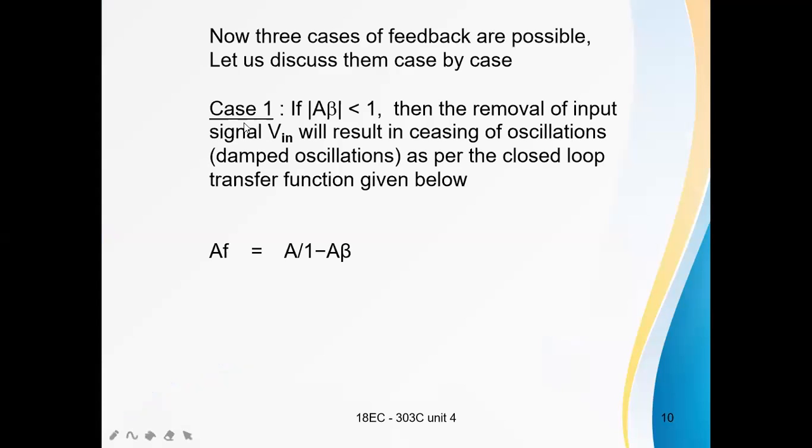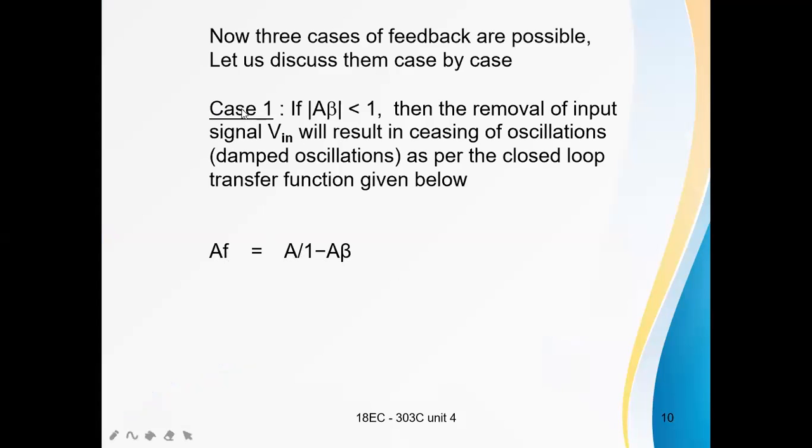See, for case 1, for positive feedback, the gain AF is equal to A by 1 minus A beta. For positive feedback, the gain with feedback is A by 1 minus A beta, where A is the gain of the amplifier and beta is the feedback factor.